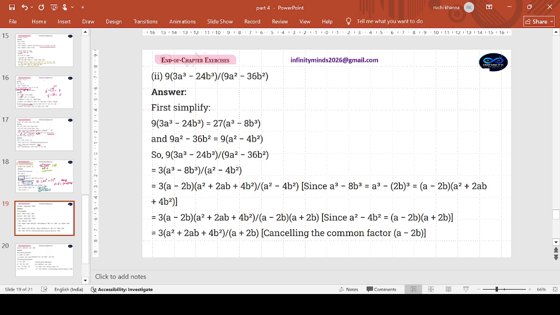3a cube minus 24b cube upon 9a square minus 36b square. 9 is taken common. A square minus 4b square, that is a whole square minus 2b whole square. Clear?